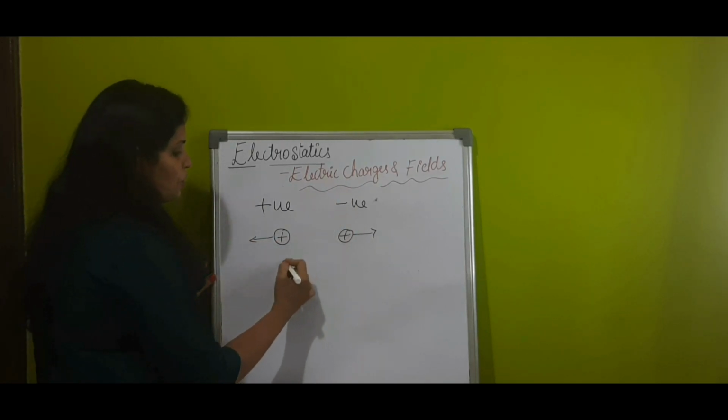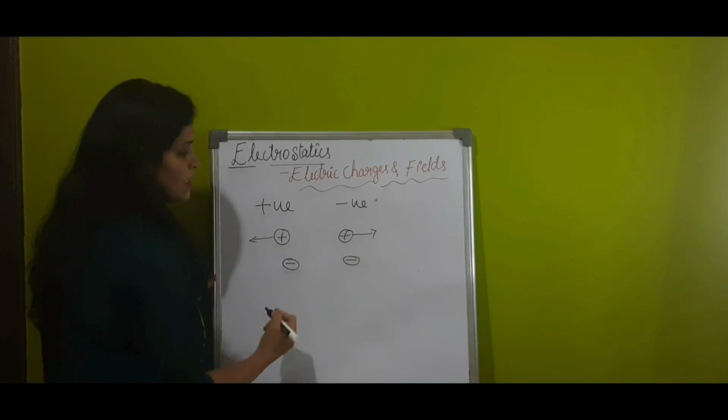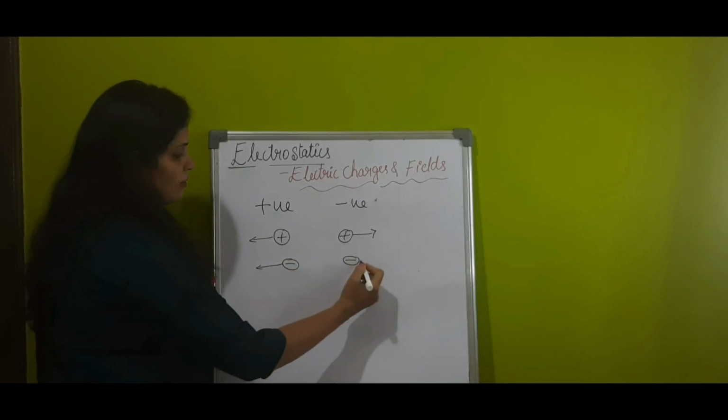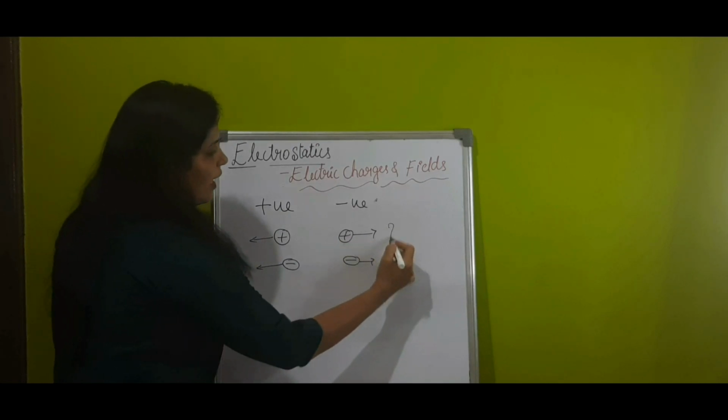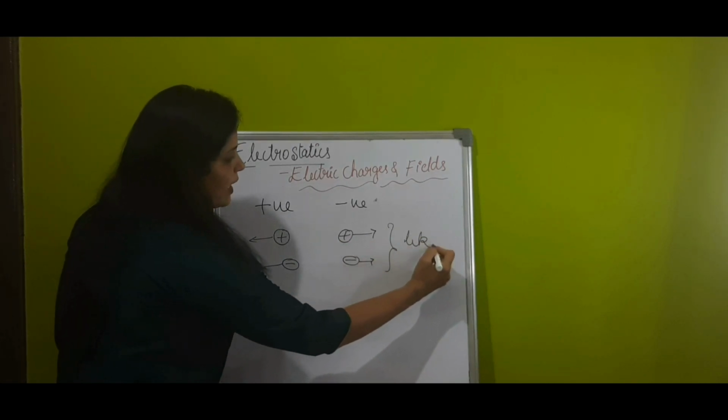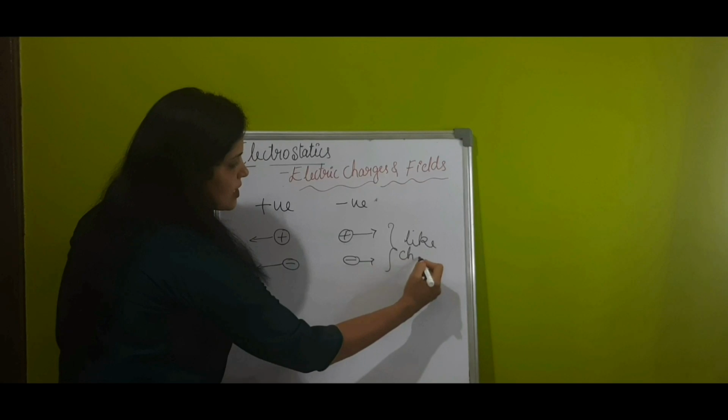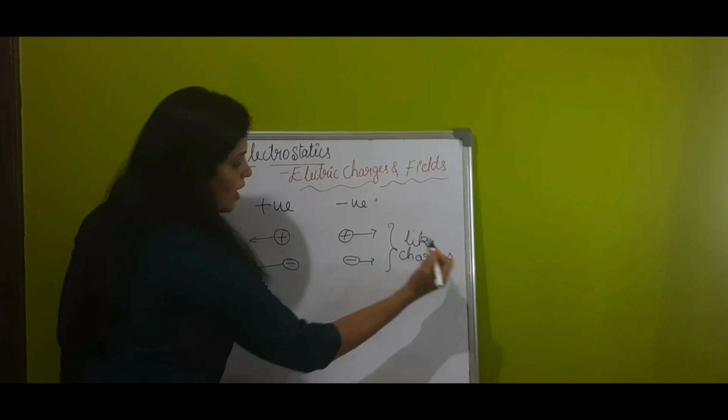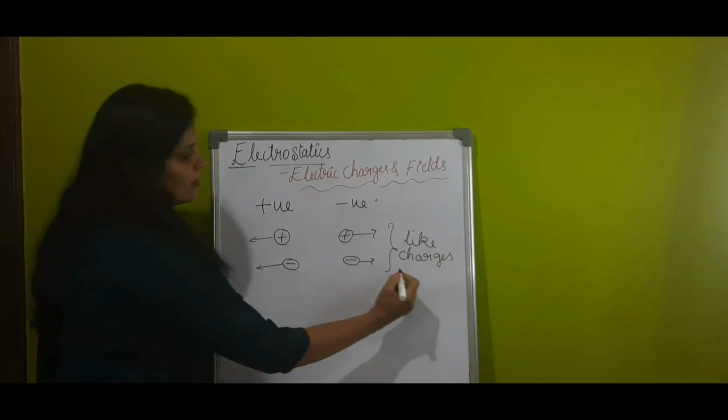If there are two negative charges, they repel each other. That means like charges, the same kind of charges, repel each other.